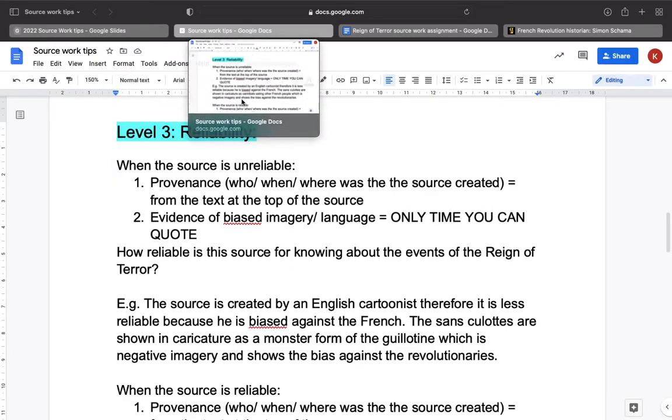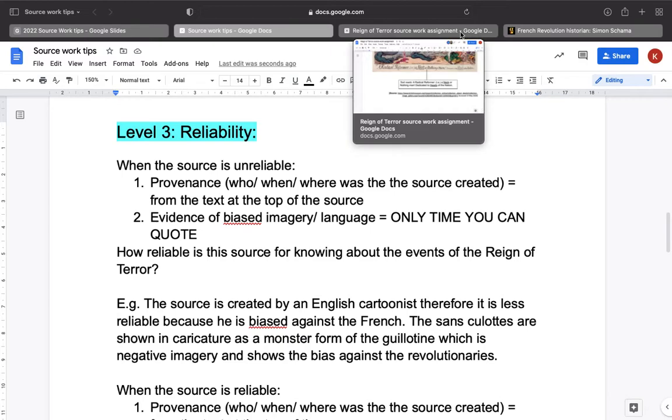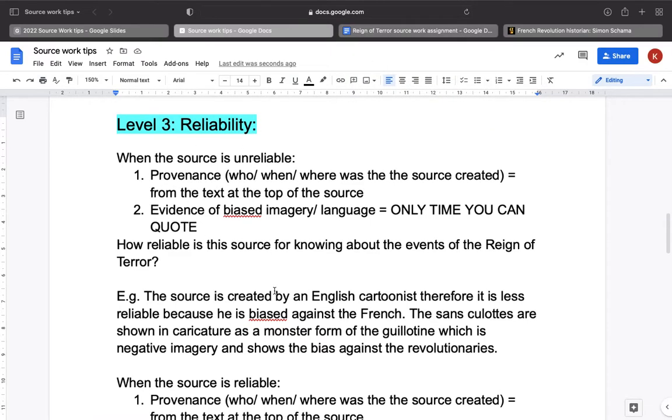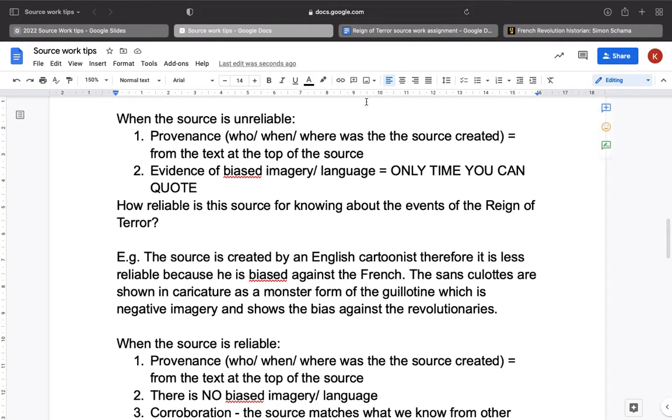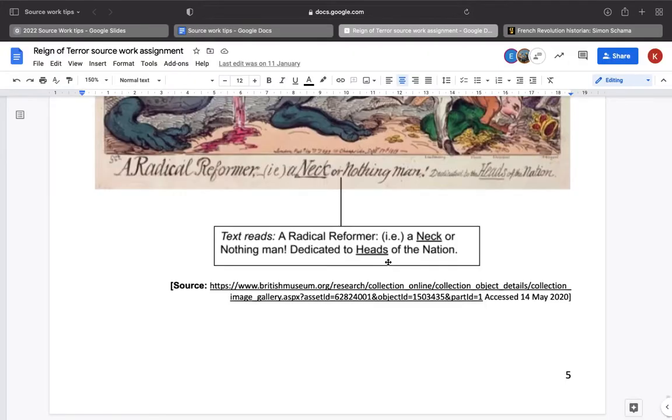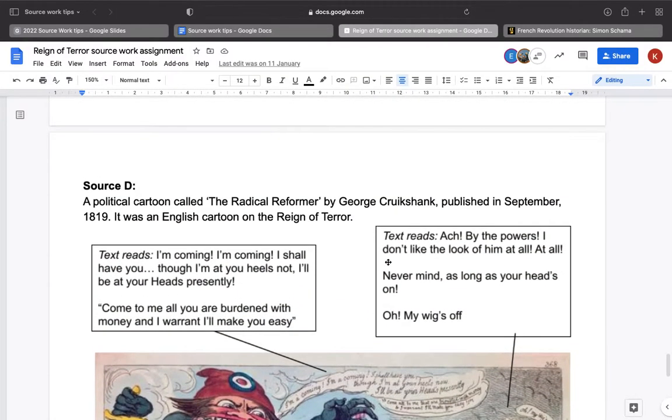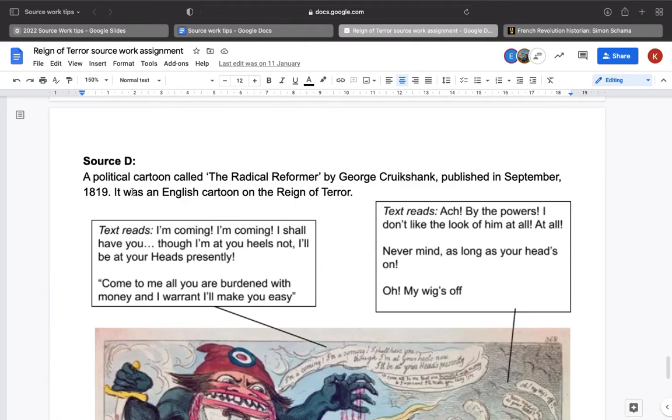For our example, I'm going to use two different sources, one which we're going to say was unreliable and the other one which we're going to say was more reliable. So our first source is a cartoon, and where it is from is very important for understanding how we engage with that question of provenance. So here we've got this description at the top: a political cartoon called The Radical Reformer by George Cruikshank, published in September 1819, an English cartoon on the Reign of Terror.